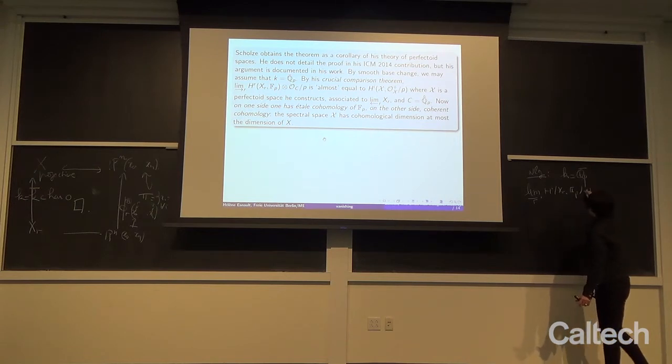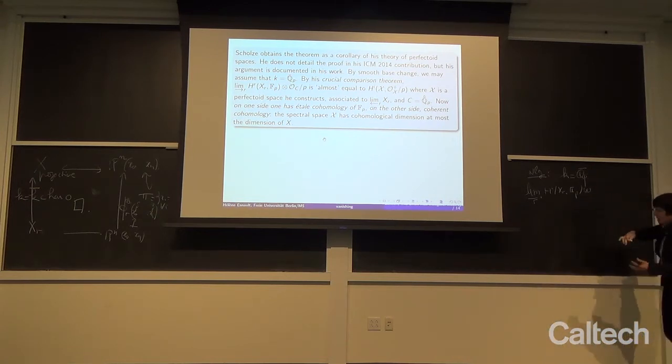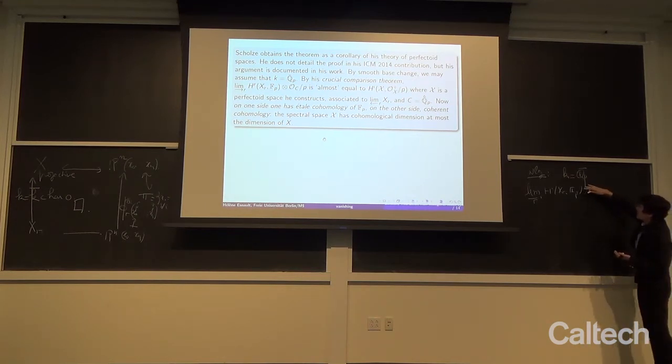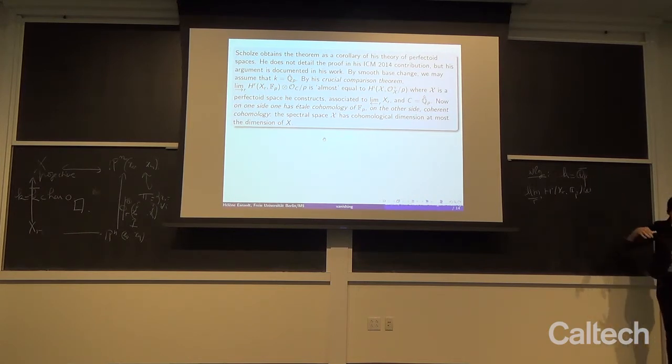And then we twist by a very large ring, modulo p. We know that the p-adic valuation of Q_p extends in a unique way to any finite extension, consequently to the algebraic closure of Q_p.